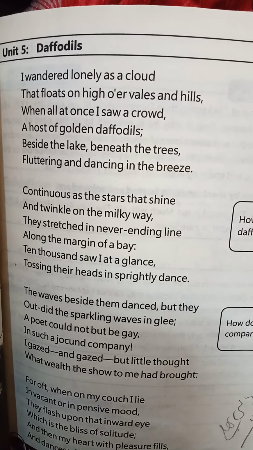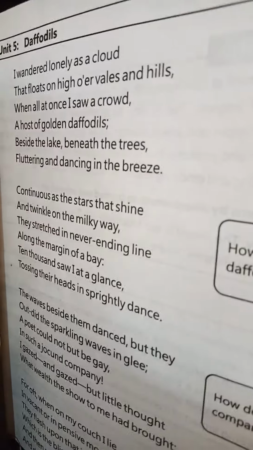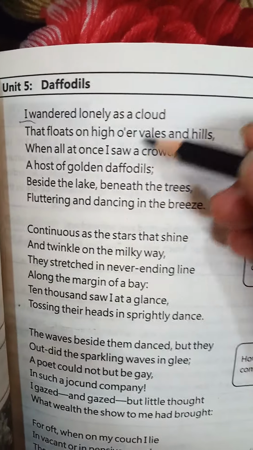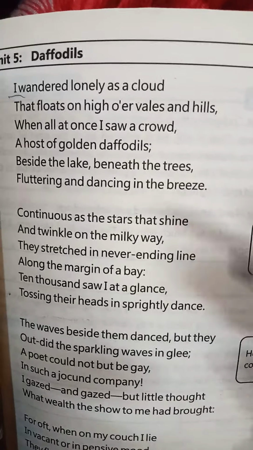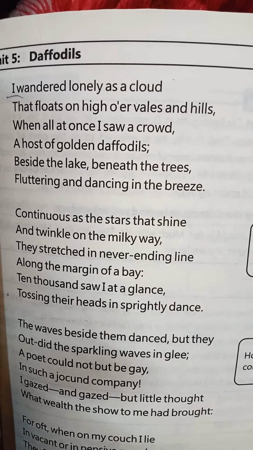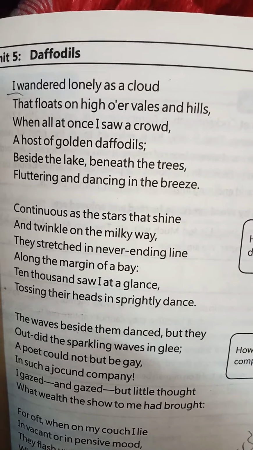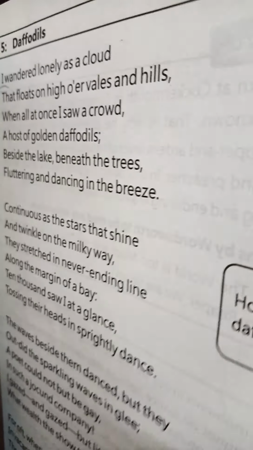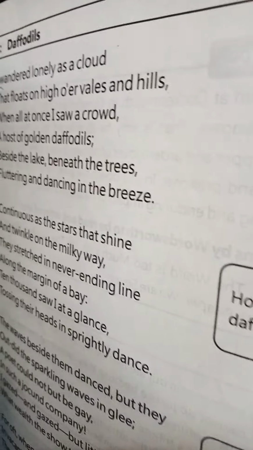I wandered lonely as a cloud that floats on high over vales and hills. Here I is denoting the poet, William Wordsworth, who is becoming a cloud and he is wandering. I will explain it. First we will read it in a rhythmical way. When all at once I saw a crowd, a host of golden daffodils, beside the lake, beneath the trees, fluttering and dancing in the breeze.